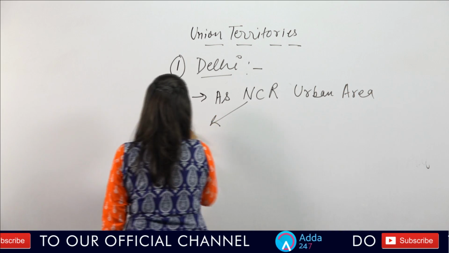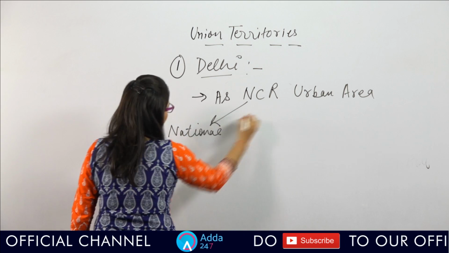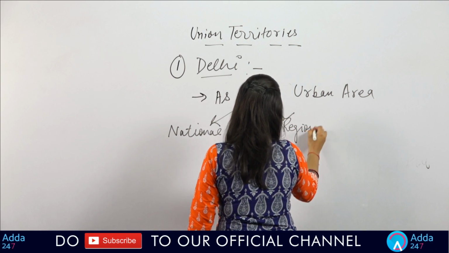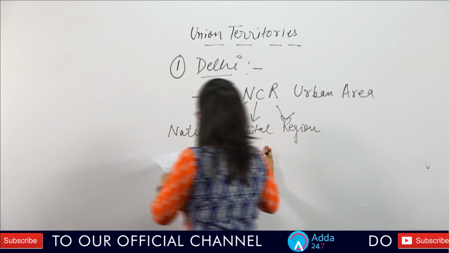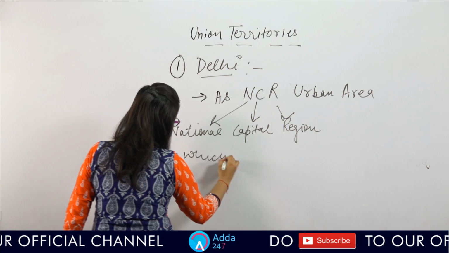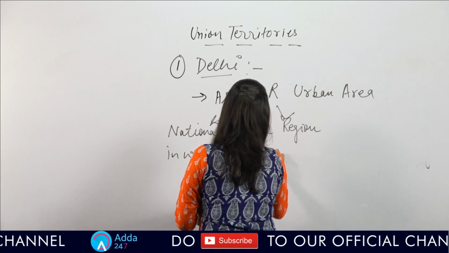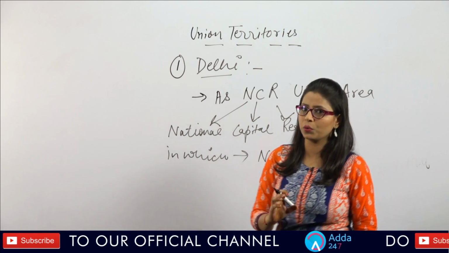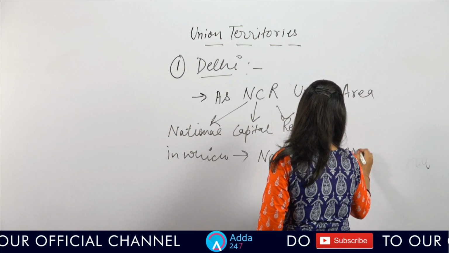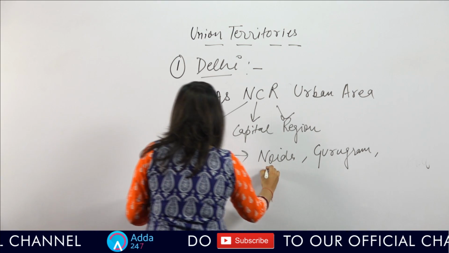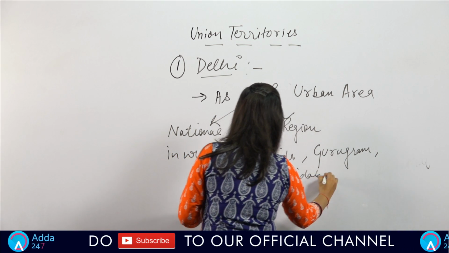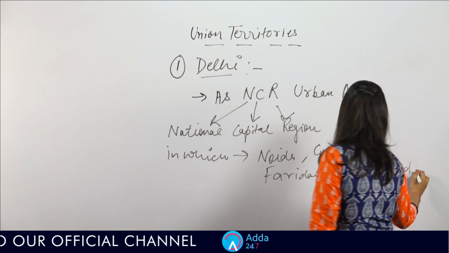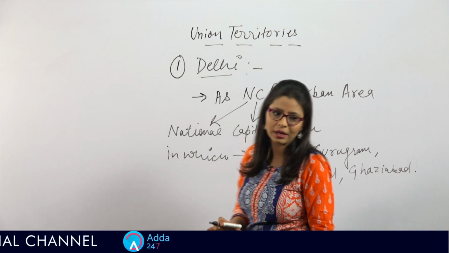Here NCR is what? National Capital Region, or you can say Rashtriya Rajdhani Kshetra, which includes some cities or places like Noida, Gurugram, actually Gurgaon, now known as Gurugram, a city of Haryana, and Faridabad, Ghaziabad, and some other places included under the National Capital Region urban area.